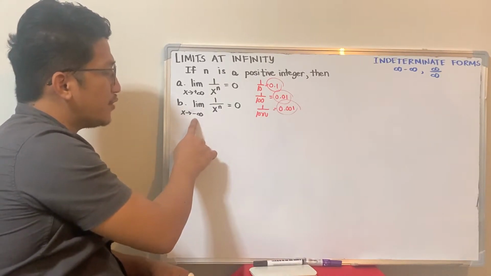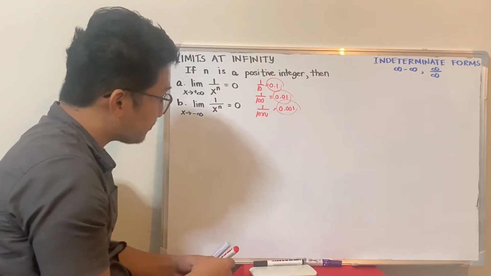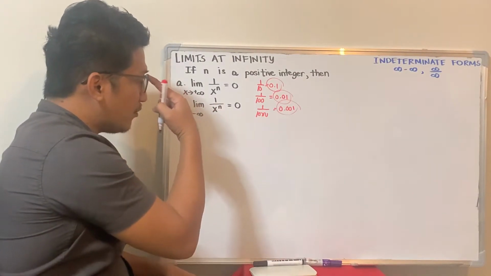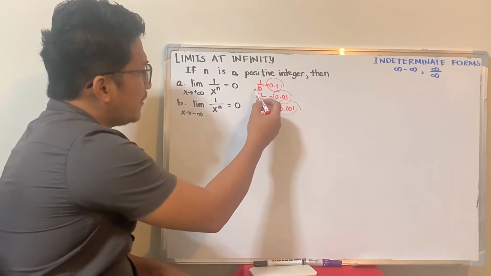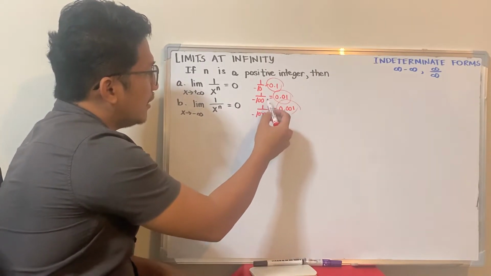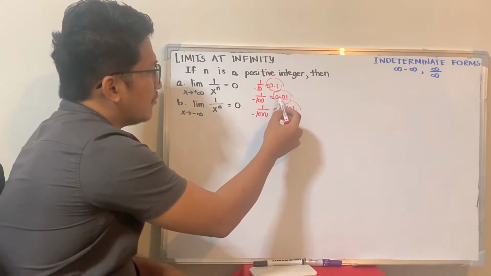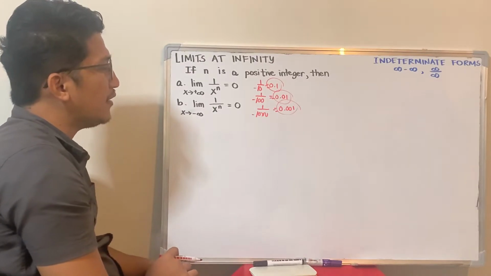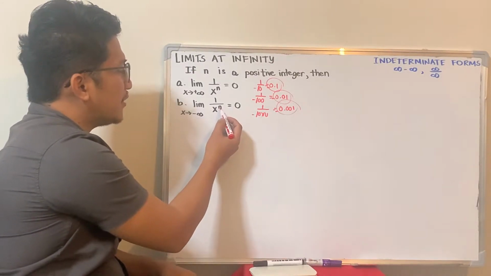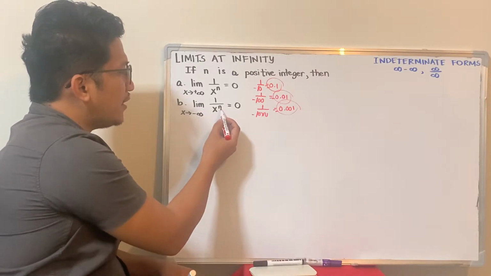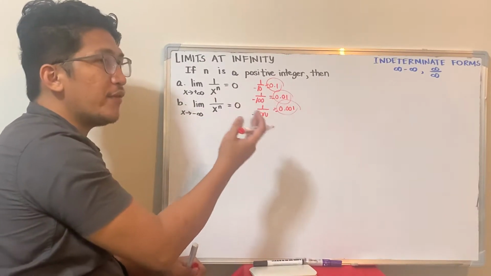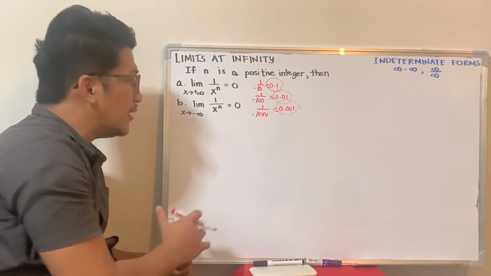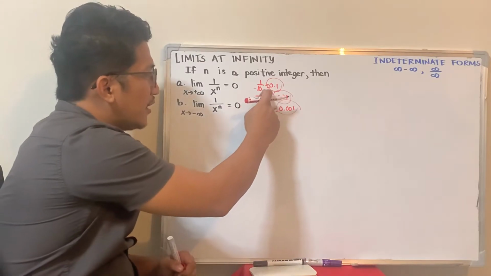Same goes for negative. Even if it is negative, the difference is, if it is negative, then negative infinity raised to n, it is still 0. Even if this is negative, for example, negative 0.1, negative 0.01, negative 0.001. For example, if x is negative infinity and n is 3, negative infinity cubed is negative infinity, right? So 1 over negative infinity, so that is its analogy.